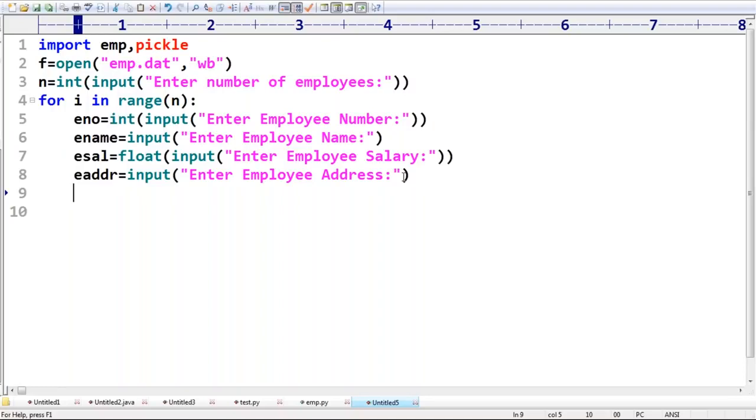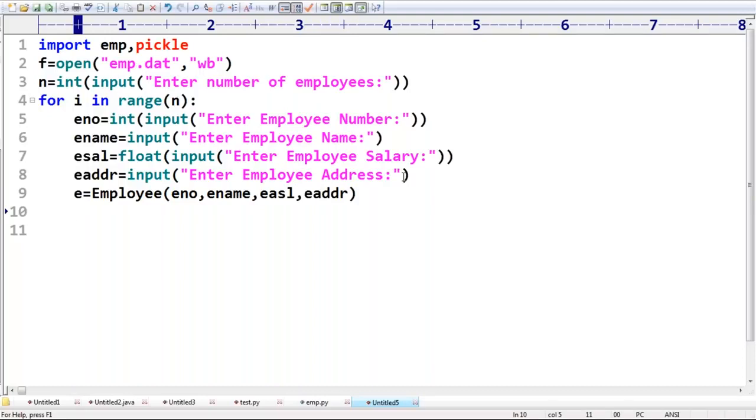My requirement is, with this data, create an employee object. e is equal to employee of enum, ename, esal, address. Just I created one employee object.